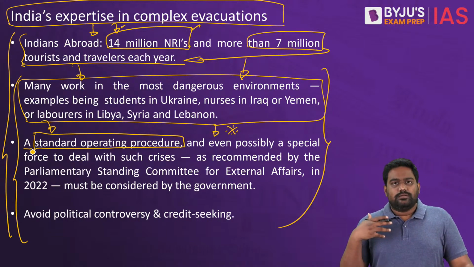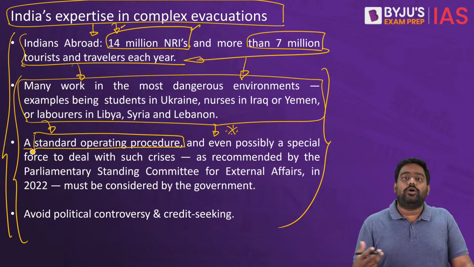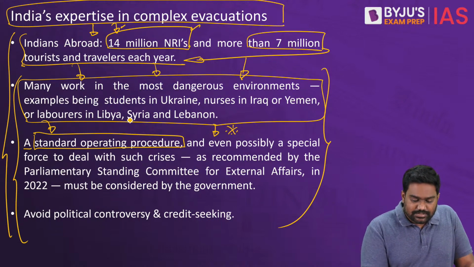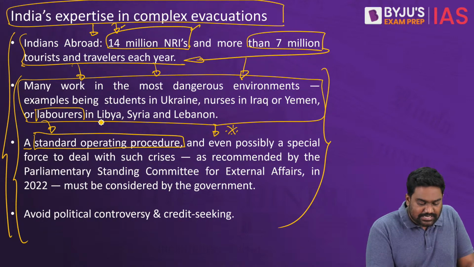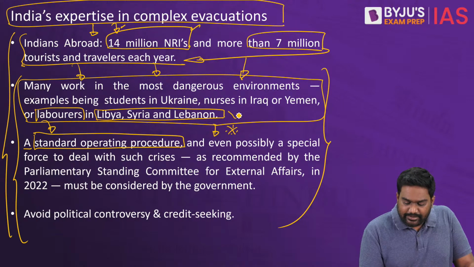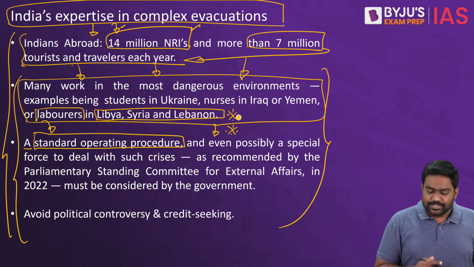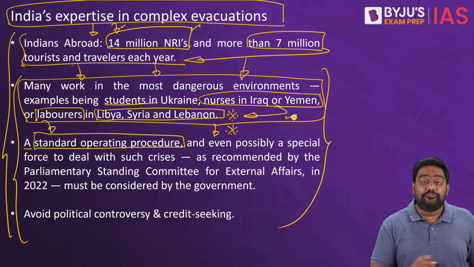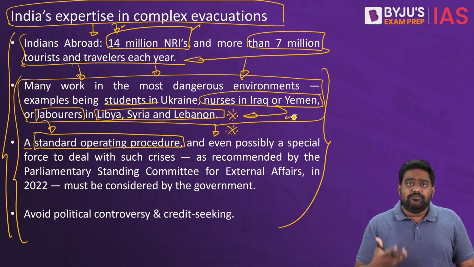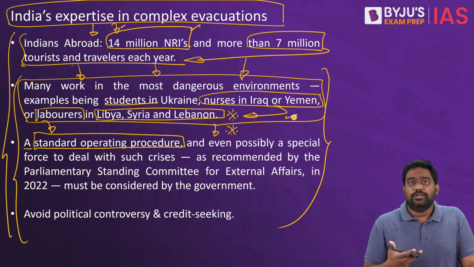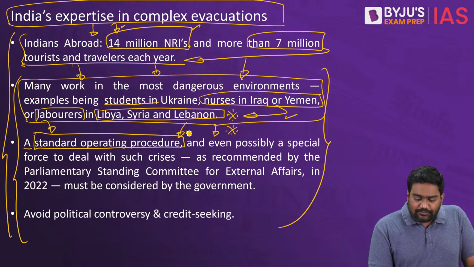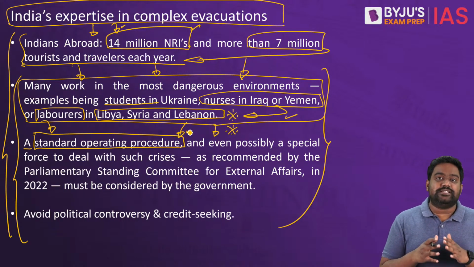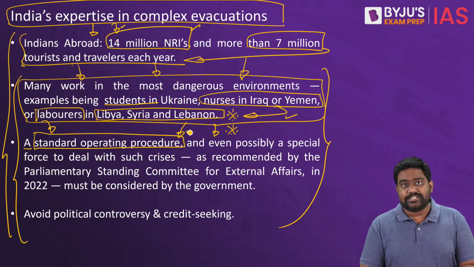Because there are lakhs of Indian students studying abroad, lakhs of Indian workers, especially manual laborers in countries like Libya, Syria, Lebanon, which are all very volatile countries. There are Indian nurses in several countries in West Asia, in Africa, right? Many of them are very volatile. They're very vulnerable to such conflicts. So it's better for India to build up permanent capabilities in this domain. That's what the editorial is suggesting.